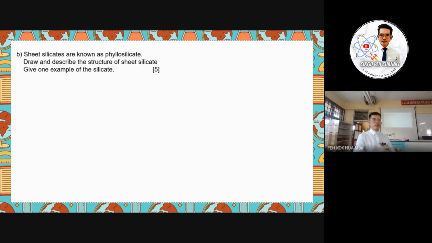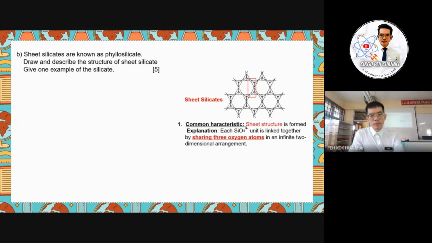Okay, the last, part B: sheet silicates are known as the phyllosilicates. Draw and describe the structure of the sheet silicate. Give one example. Again, you see here, we just need to memorize what is the structure for the silicate sheet here. So this is the thing you have to memorize. So the structure will be like this.